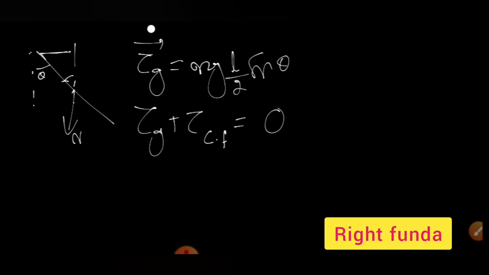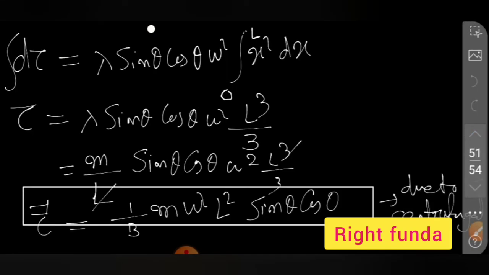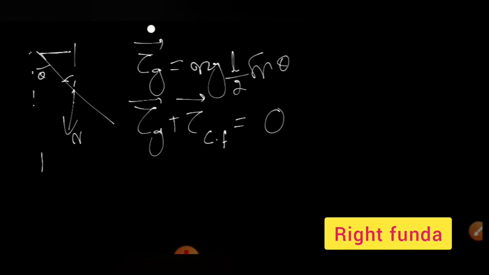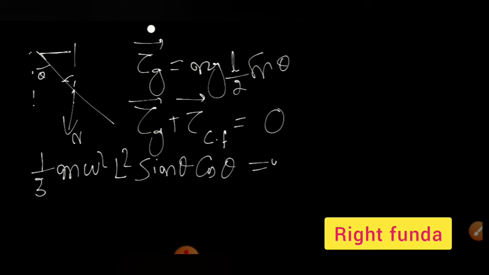One is clockwise and another is anti-clockwise, so we can calculate the value. We have calculated the value, 1/3 m omega square L square sine theta cos theta, and its magnitude must be equal to mg L by 2, this is capital L by 2, into sine theta.